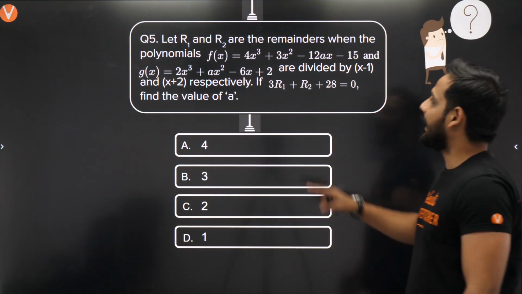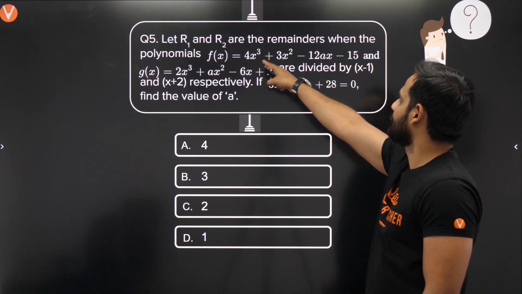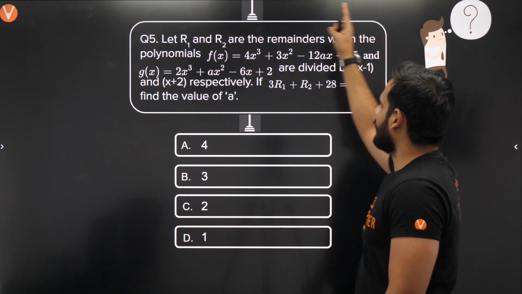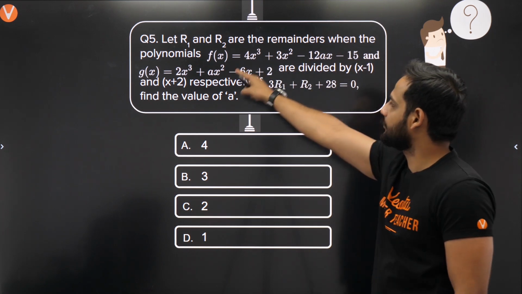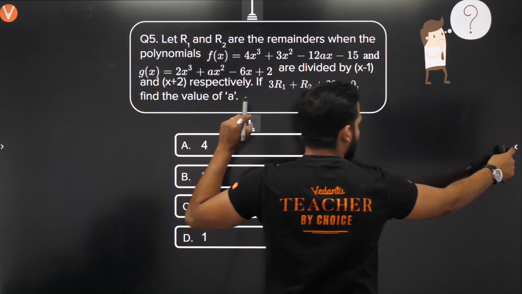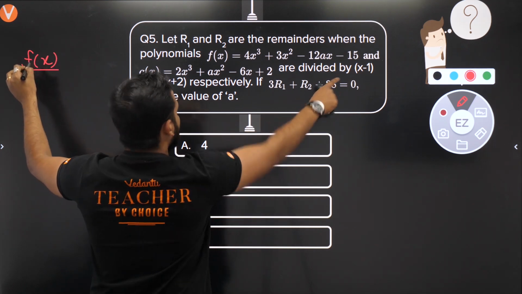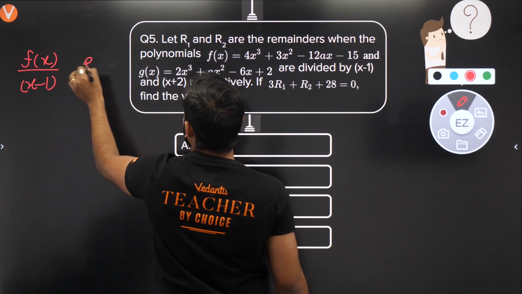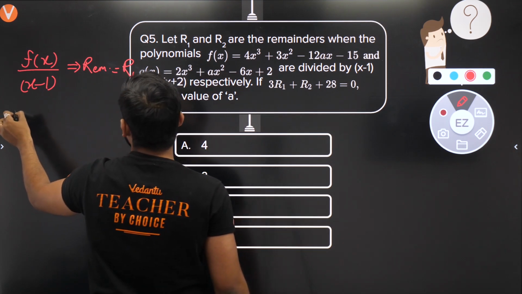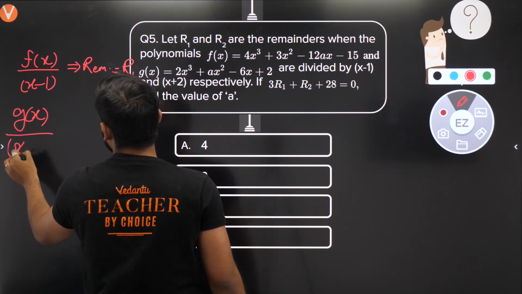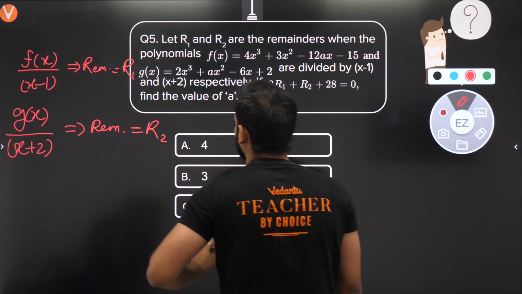See bachcho, what we are saying is that R1 and R2 are the remainders. When are they remainders? They are the remainders when the polynomials f(x) and g(x) are divided by x minus 1 and x plus 2 respectively. That means when you divide f(x) by x minus 1, your remainder is R1. And when you divide g(x) by x plus 2, your remainder is R2. This is what they are saying.